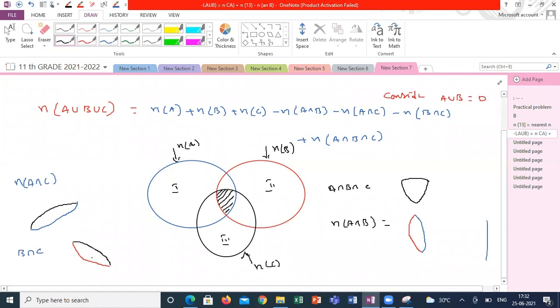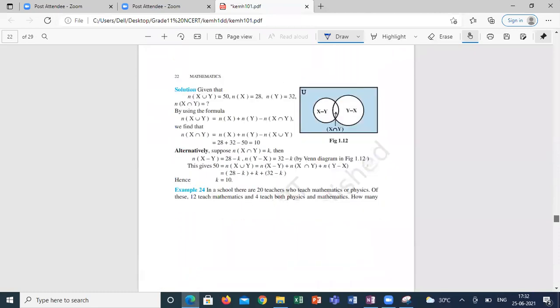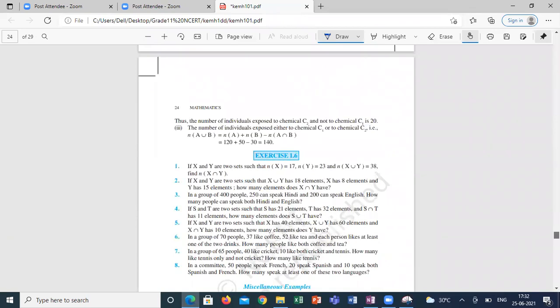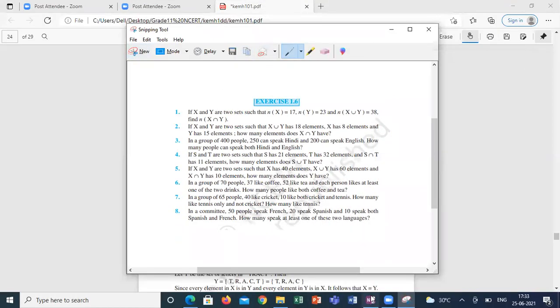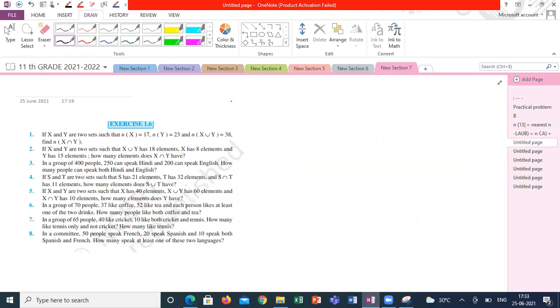These are the regions. Now, how we can apply these mathematical variables to our practical problems is what we are going to approach now. Let's see a few questions we will try today. If any questions are left, we will do them in the next class. The questions related to board level are actually very simple. If you want to learn a little bit higher level, you have to work a little more. Even a 6 marks question is very simple. We can wind it up within 3 to 5 minutes.